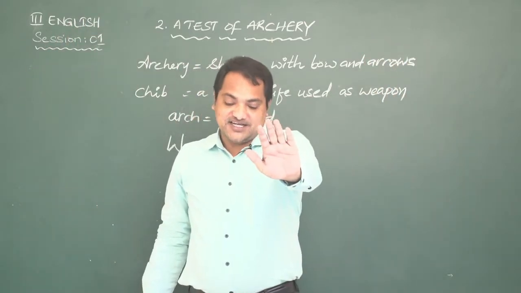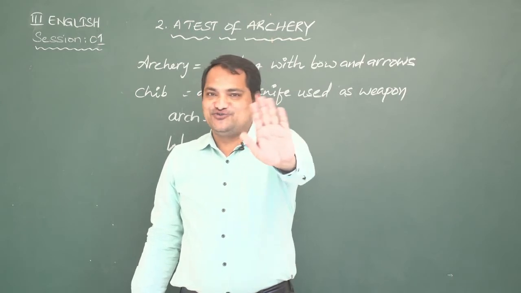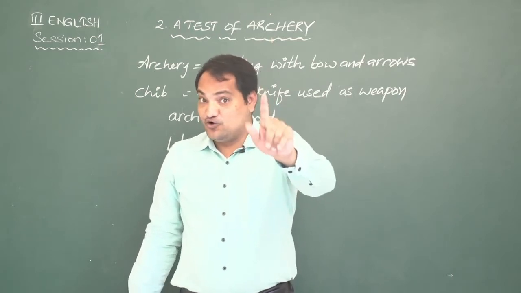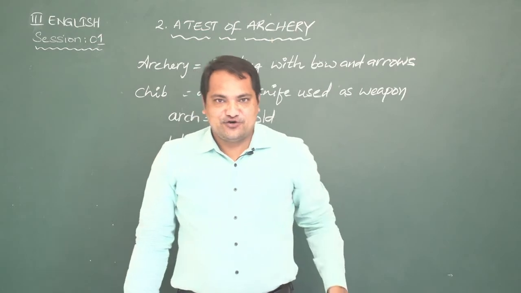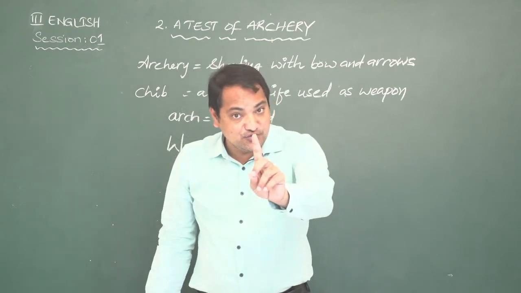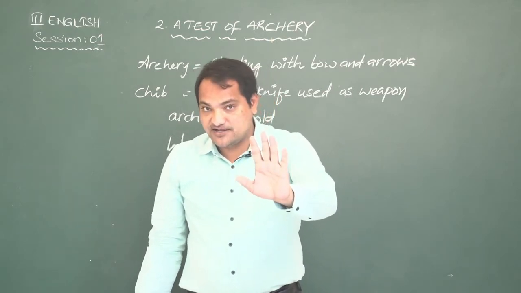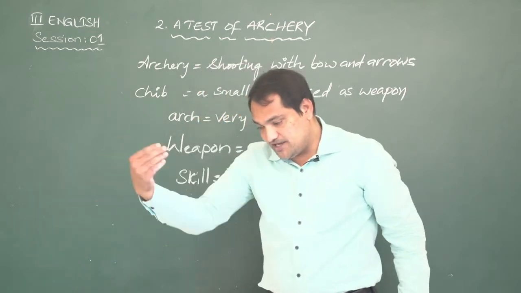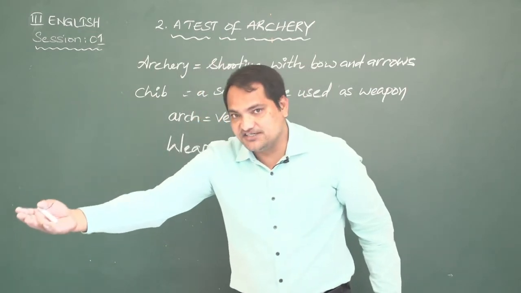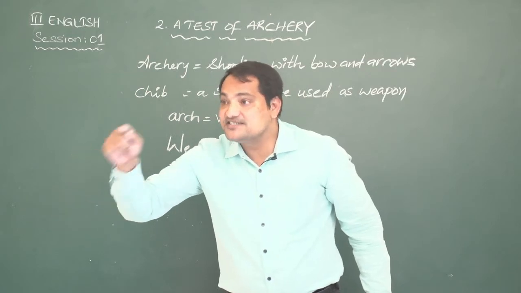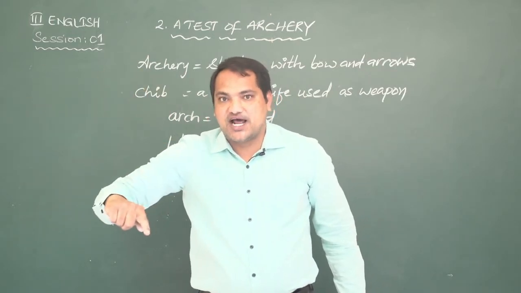Then Dronacharya said, you can't shoot the bird. Don't try. What did Dronacharya say? You can't shoot the bird. Don't try. Saying this, he called Bhim. It's your turn. That means now you have to try.